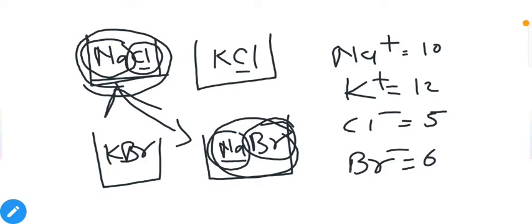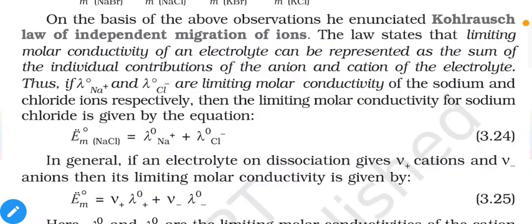So this will be our base to find the limiting molar conductivity for weak electrolytes, because we cannot find limiting molar conductivity values practically as we cannot get infinite dilution. So this is our problem. We cannot find these values practically, but we can find them from the graph for strong electrolytes; you cannot find them for weak electrolytes from the graph. So how can we find it? Let us talk about our next point, Kohlrausch law of independent migration of ions.